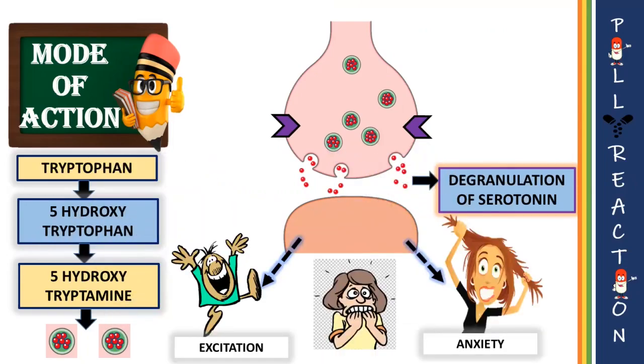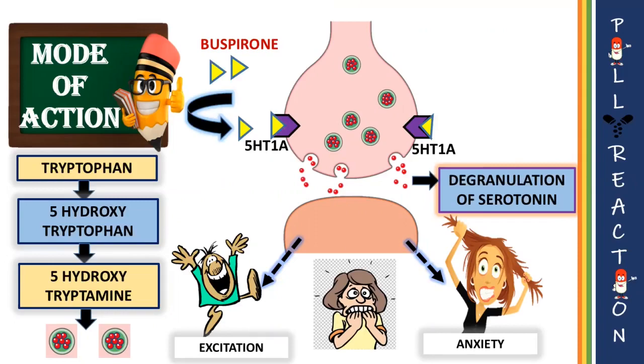Now, let's take our drug, that is buspirone. The target for this drug is the 5-HT1A receptor, which is present on serotonergic neuronal membranes. When buspirone binds to the 5-HT1A receptor, it actually inhibits the release of serotonin from the vesicles. Now, you may think, even though buspirone is a serotonin receptor agonist, it is inhibiting serotonin release, right?